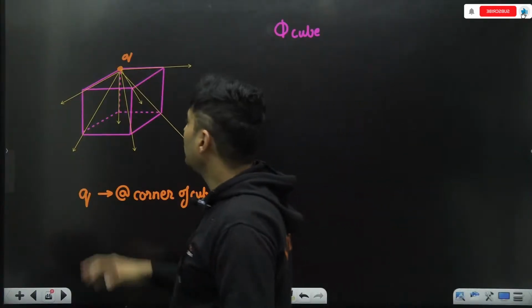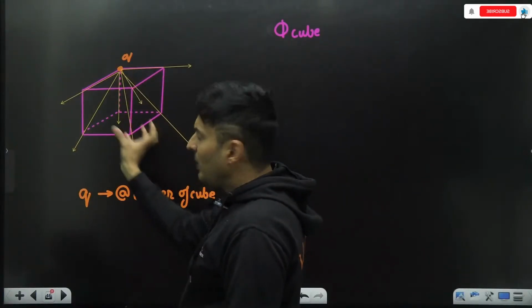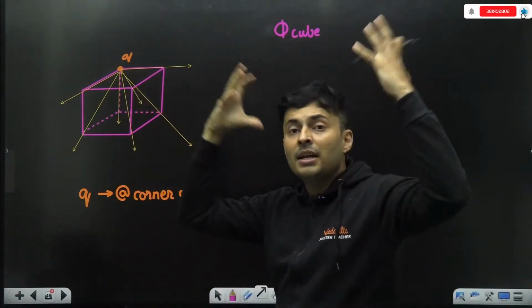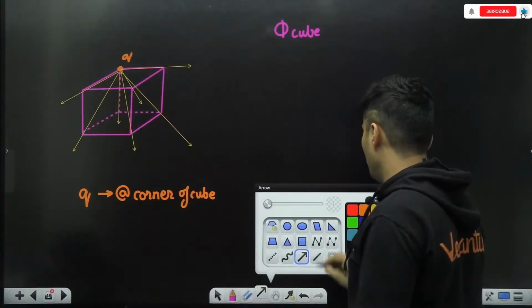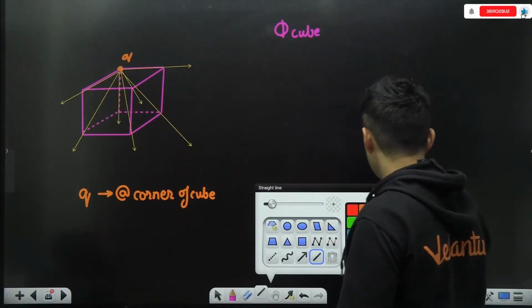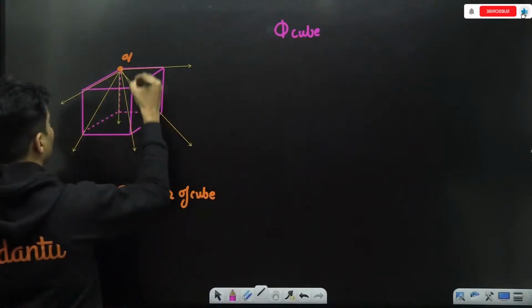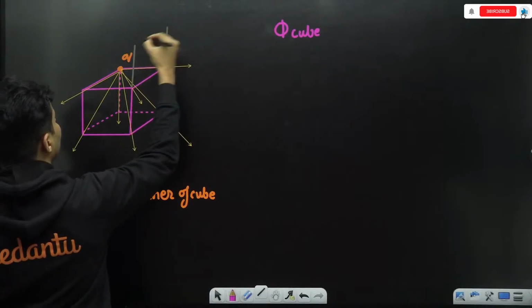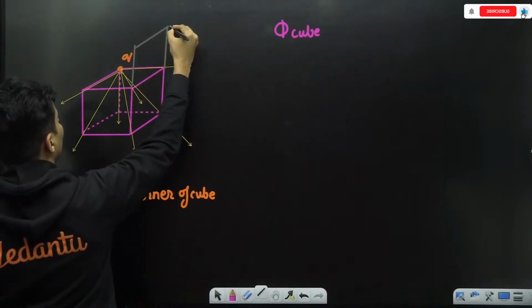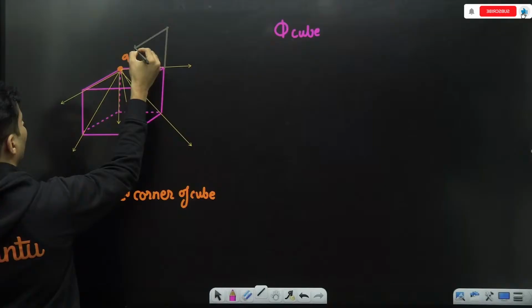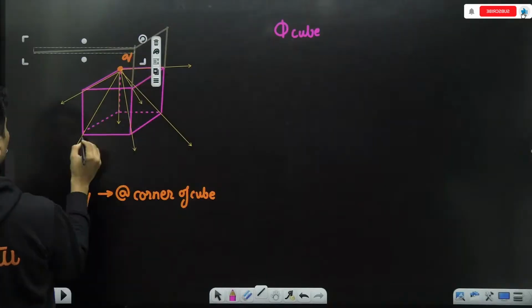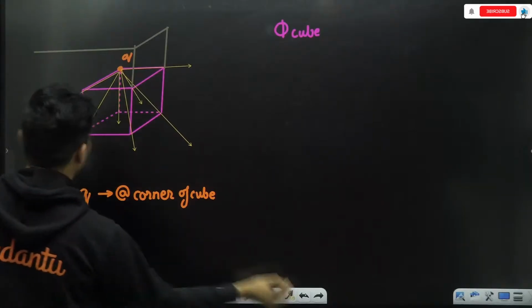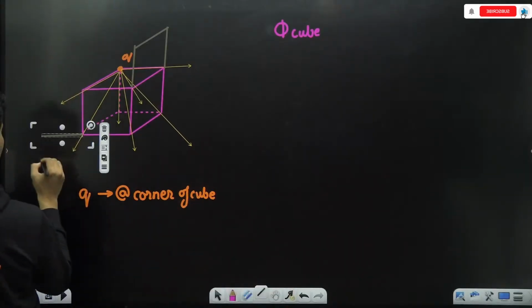Now think logically. How much flux might be going through this cube can be calculated by imagining another bigger cube over here, such that this charge Q becomes the center of that big cube. Yes, this charge should become the center of this particular big cube. Let's do that. Imagine it like this.